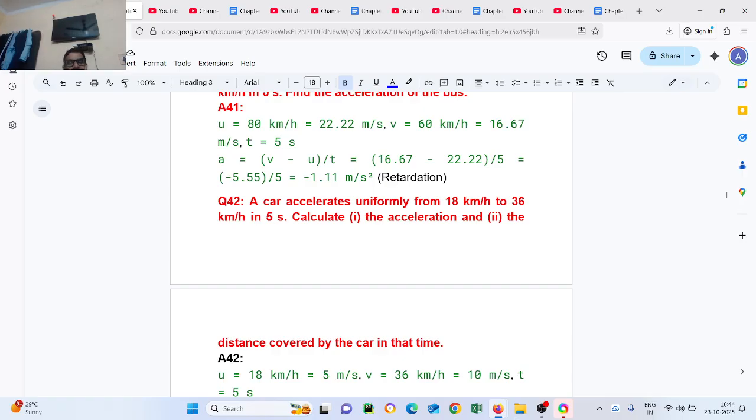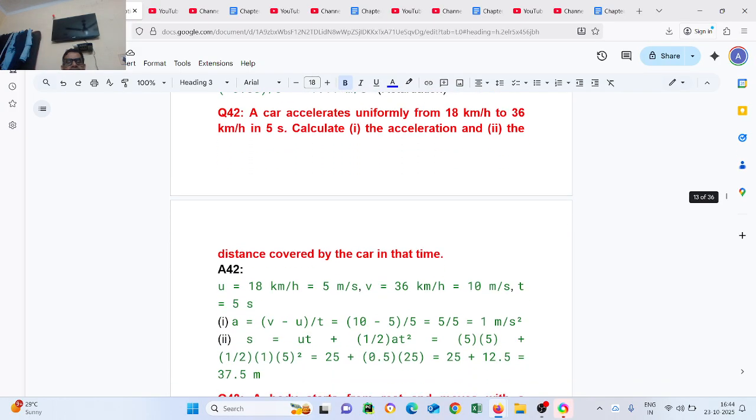Question number 42. A car accelerates uniformly from 18 km per hour to 36 km per hour in 5 seconds. Calculate acceleration and then distance covered by the car at that time.